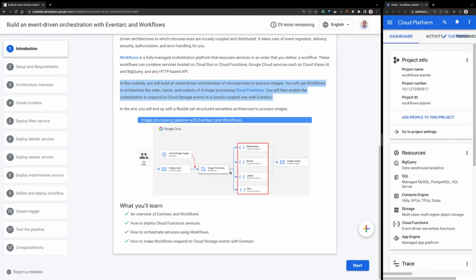And I'm going to talk more about the application in the next steps. But as an overall architecture, this is what we have: some cloud functions that are orchestrated, and they get triggered by an event from cloud storage. Now, before we start, we have some setup and requirements. So let's go through them in step 2.